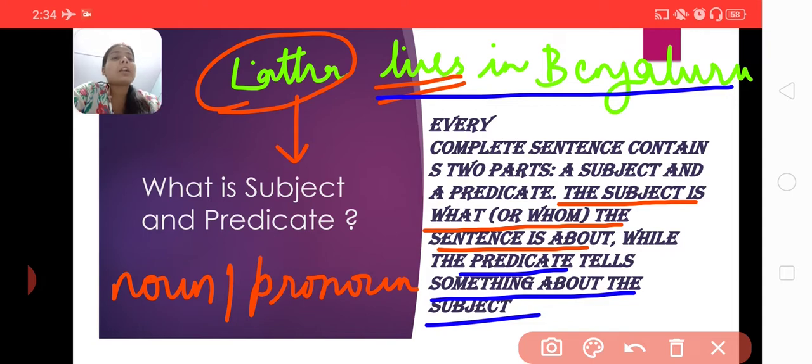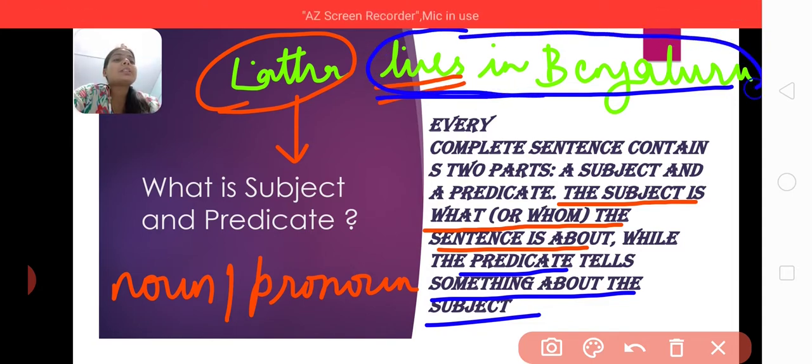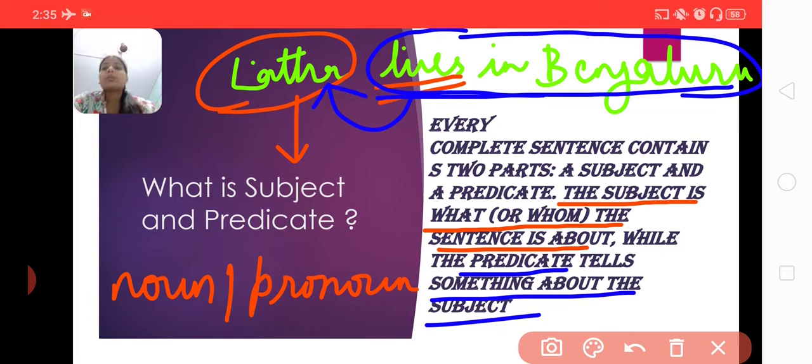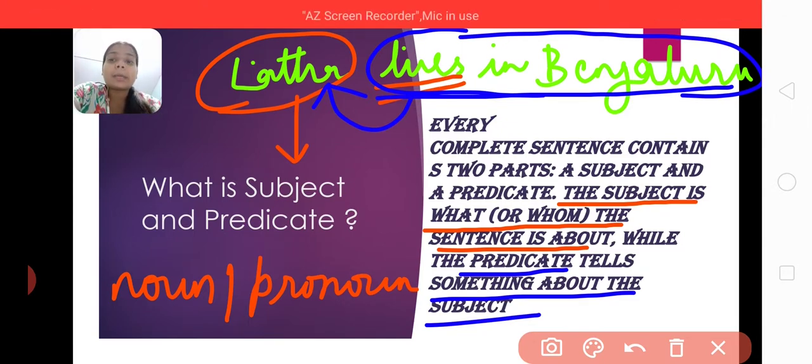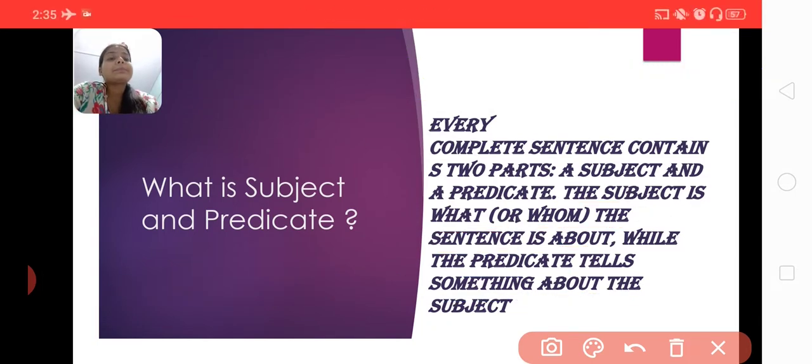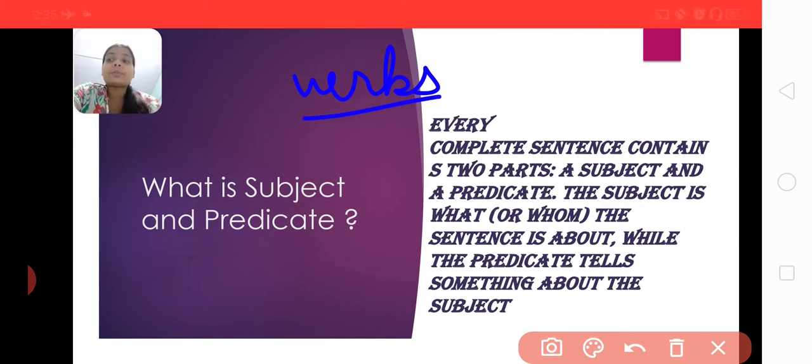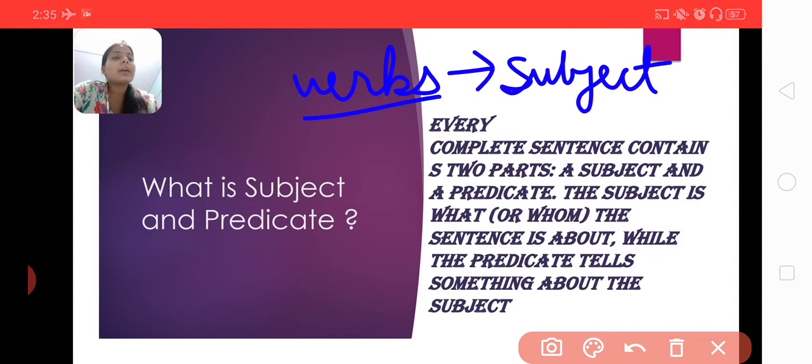Predicate is a part of a sentence that tells us something about the subject, and the predicate always contains an action word, or you can say verbs. Predicates always consist of verbs which are done by the subject. Who performs the action? The subject performs the action.